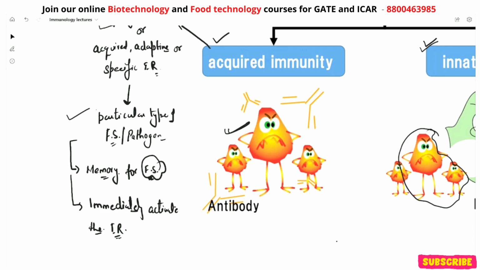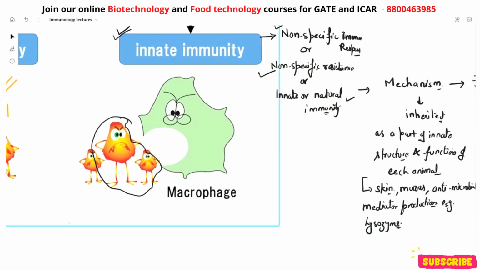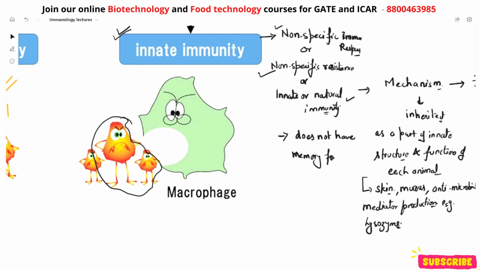And this is the major difference between acquired immunity and innate immunity, because acquired immunity has memory for foreign substances, right? Whereas your innate immunity does not have memory, which means every time the foreign substance attacks the host body, it has to give the same response again and again.